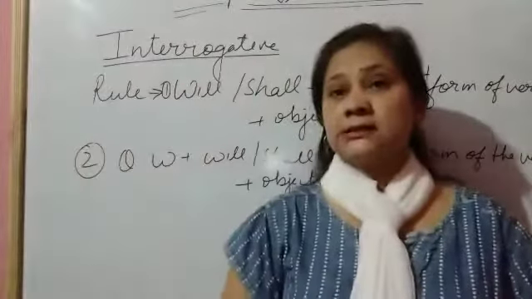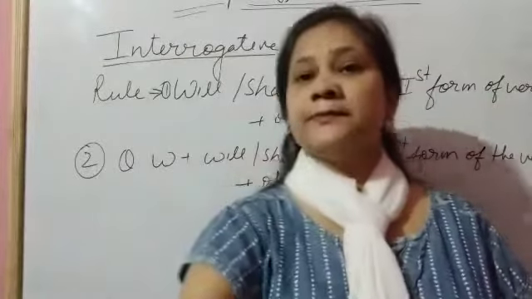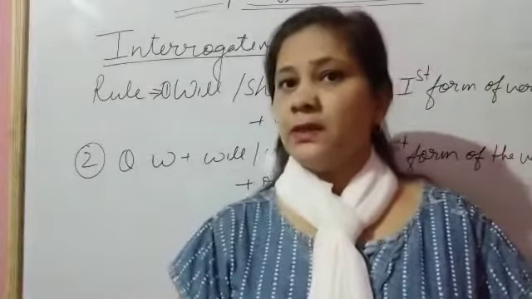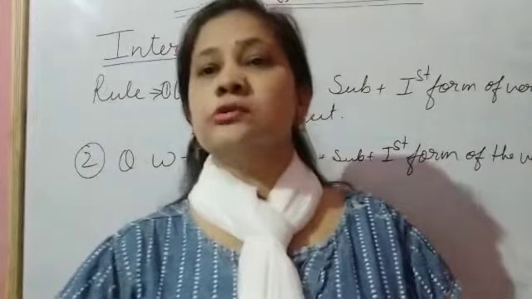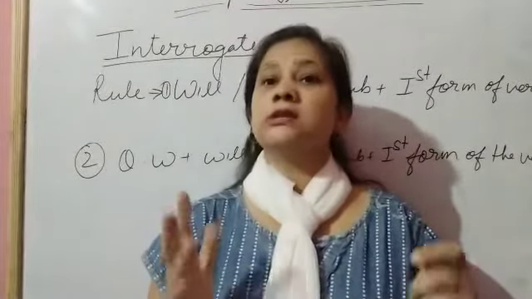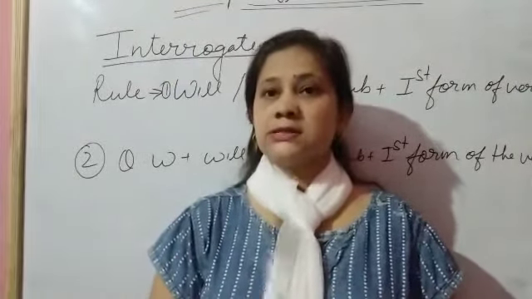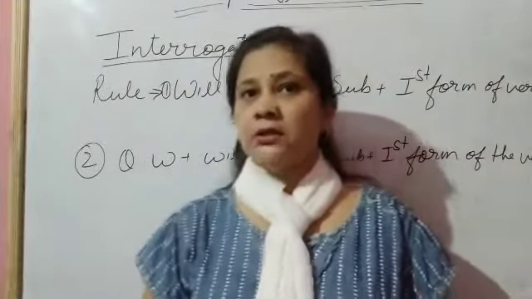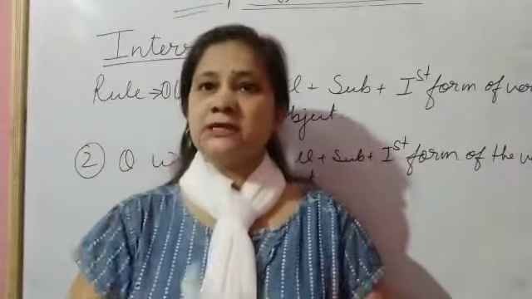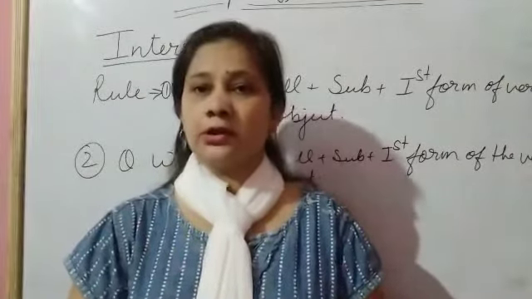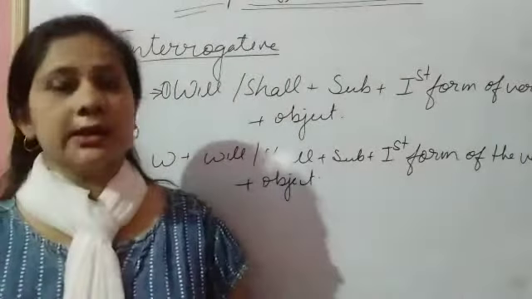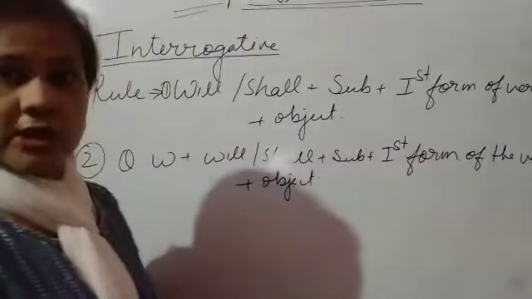So you may ask, ma'am, why are there two rules for the interrogative? For the interrogative we have two rules because interrogative makes two types. First, when the sentence starts with "kya" in Hindi, we use a helping verb to make the sentence interrogative. If there is a question word in between the sentence, then we use the second rule to make the interrogative sentence. So I am telling you the first one.